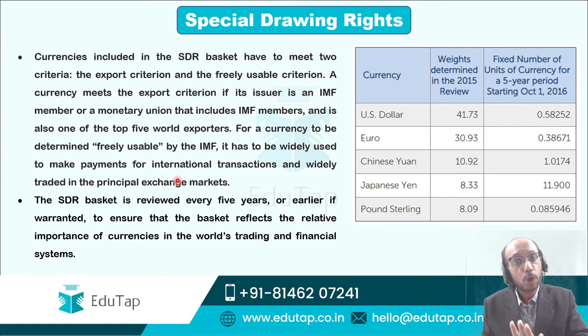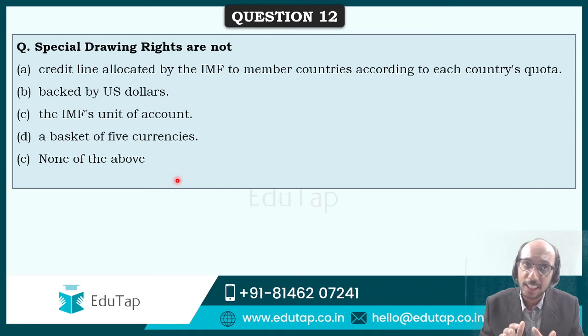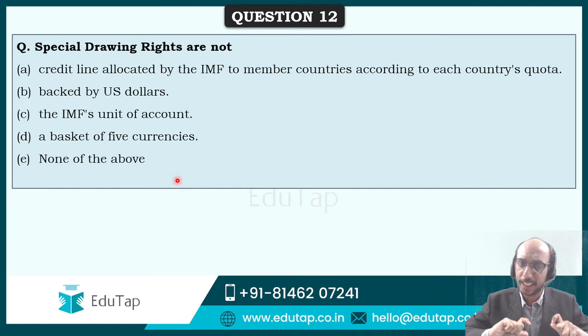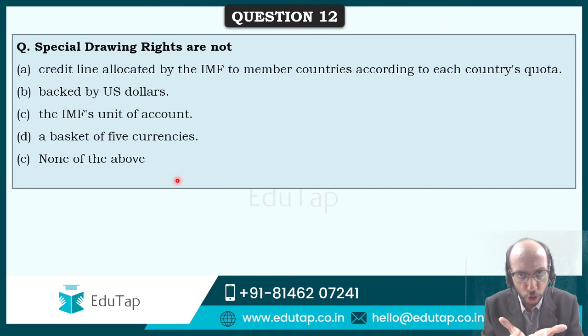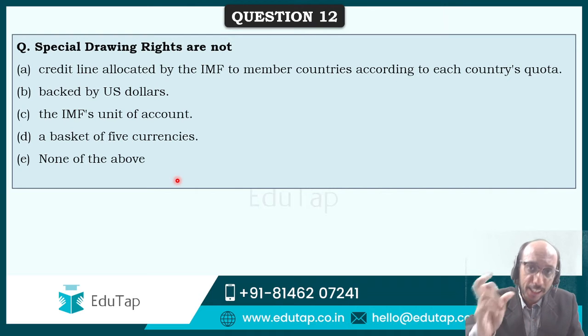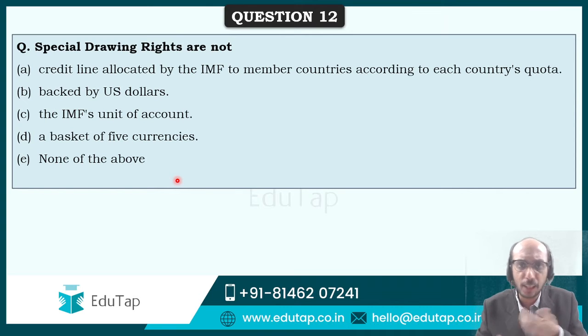Now, I have given you all the important details regarding SDR from the IMF website, from a very authentic source. Where have I said that SDR is backed by US dollars? Where have I said that? It is a credit line allocated by the IMF to member countries according to each country's quota. Let us say that India commits a certain amount of resources to IMF depending upon the size of the Indian economy. Out of the quota that India has committed, a percentage is available to India in the form of SDR, which India can use when it has any deficit problems.